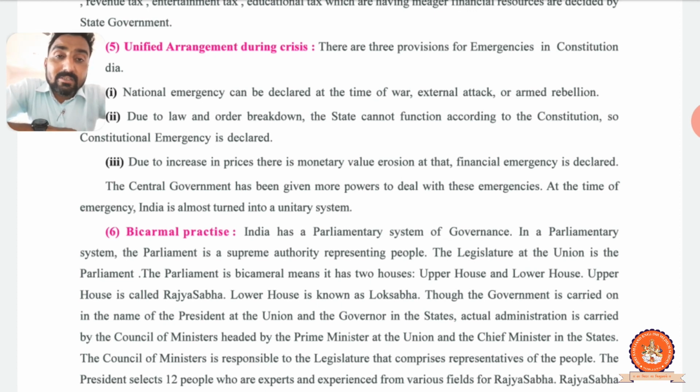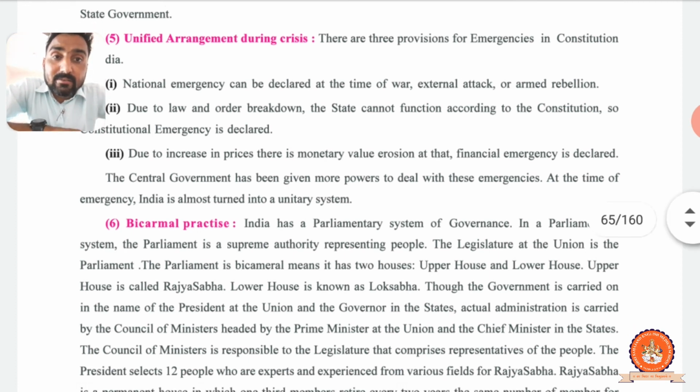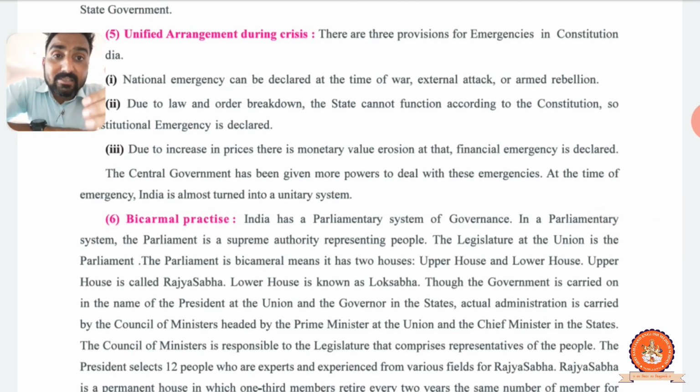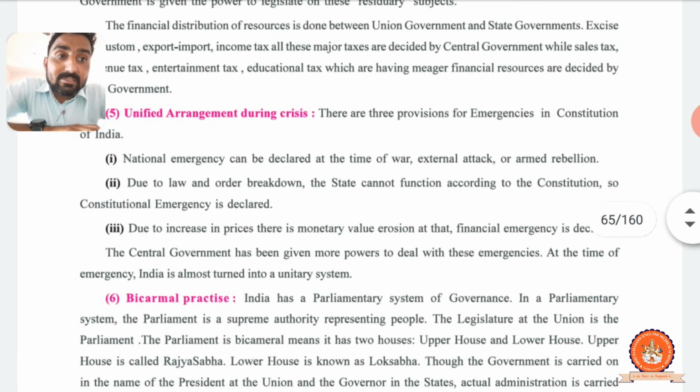Financial emergency has never been declared in India, right? So that is a good thing for us. When monetary value erodes very much due to increase in prices, that means a collapse. At that time, financial emergency is declared. So these are the three emergencies: national emergency, constitutional or state emergency, which applies to a state, and the third one, financial emergency. National emergency includes the whole nation.